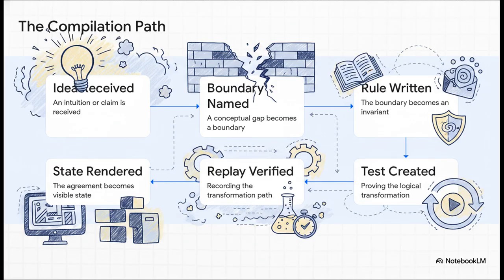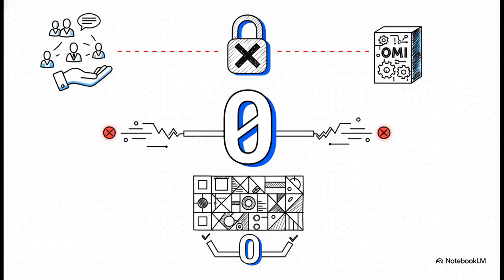And here's the kicker. If any stage is missing, agreement hasn't failed. That missing stage simply becomes your next build target. This totally eliminates that awful ambiguity of, "Wait, I thought we agreed on this," that derails so many projects. But hold on, don't mistake this focus on agreement for somehow bypassing the rules. OMI absolutely does not allow symbols or social consensus to authorize invalid state.